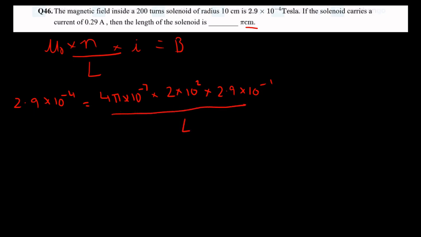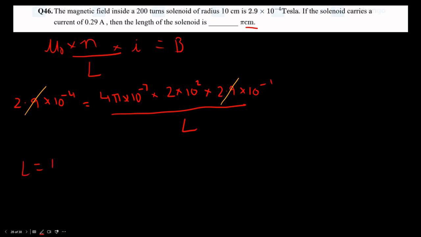They have given the field as 2.9 into 10 power minus 4, is equal to mu naught, which is nothing but 4 pi into 10 power minus 7, if they haven't given anything, so we'll assume it as this, into number of turns is 200, 2 into 10 square, current is 0.29, which is 2.9 into 10 power minus 1, and whole thing by the length of the solenoid. So now I'm going to cancel some stuff. 2.9 and 2.9 are cancelled.